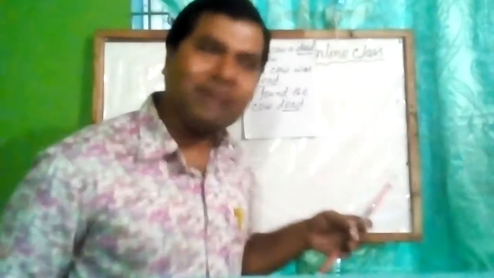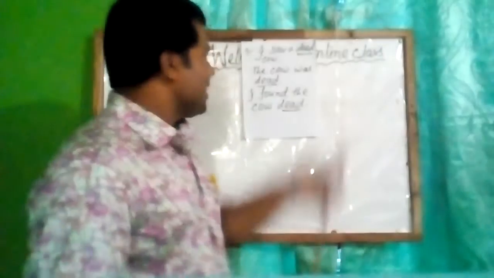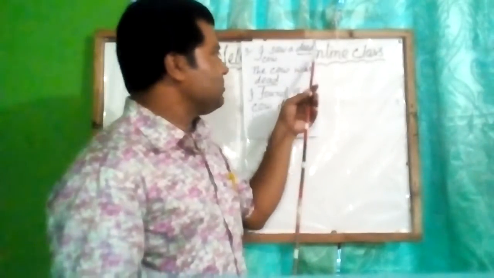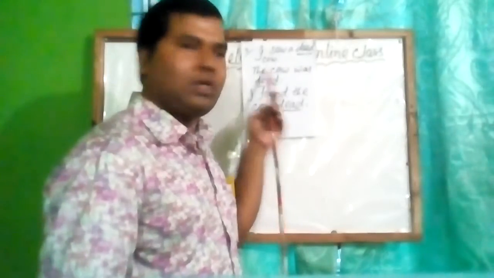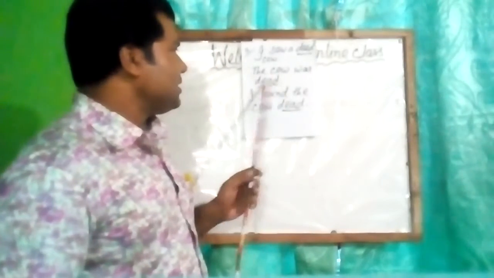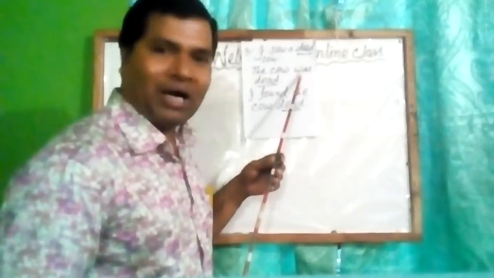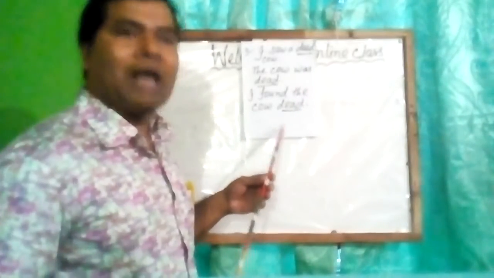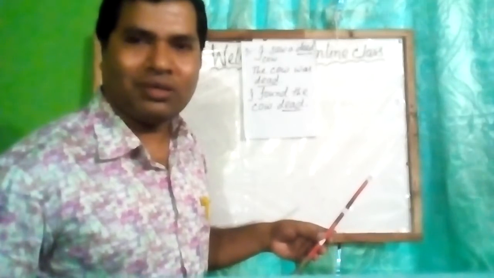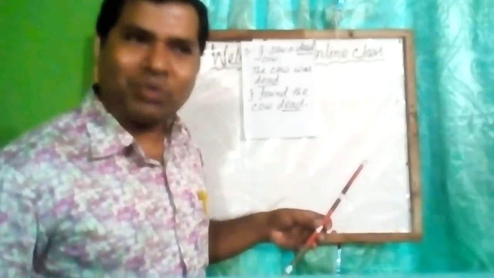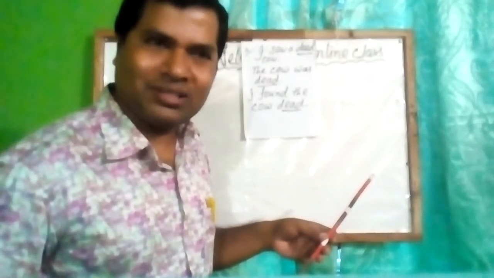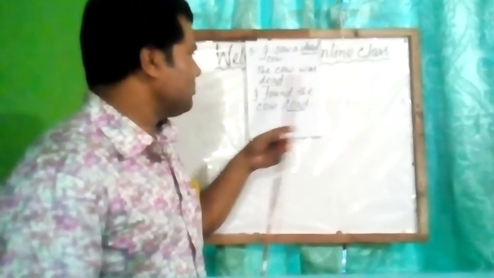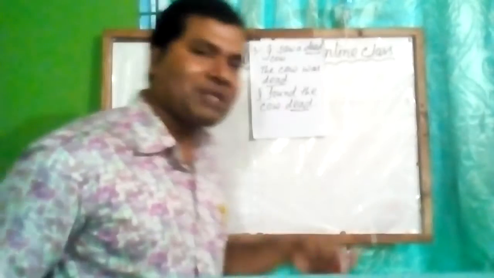They are not in the same position because in the first sentence, I saw a dead cow, the adjective dead comes before the noun. In the second sentence, dead comes after the verb. And in the third sentence, dead comes after the noun. First one before the noun, second one after the verb, third one after the noun.